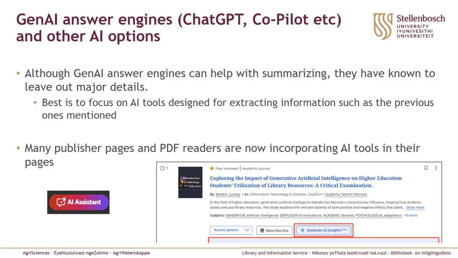Do take note that many publisher pages and PDF readers are now incorporating AI tools directly into their pages. For example, Adobe Acrobat now has an AI assistant in some of the Acrobat Pro versions, which will allow you to immediately extract the essence of the article similar to what ChatPDF does. Here you can see also a screenshot of EBSCOhost's new database that includes a Create AI Insights button for every information item retrieved from a search. So keep in mind that many of these tools will now slowly be incorporated into different information resources.